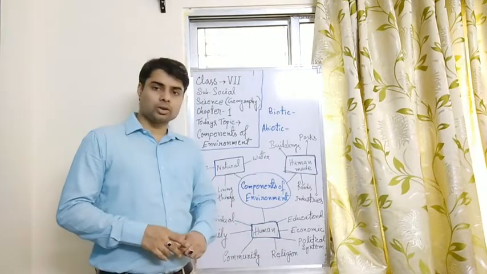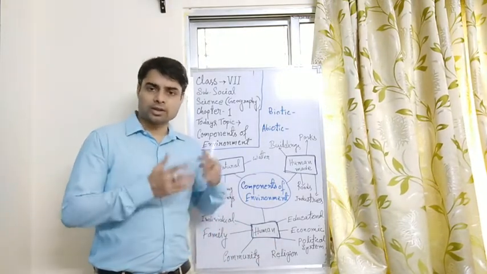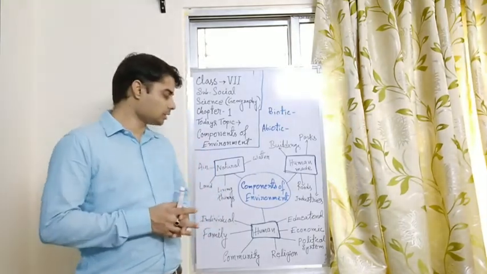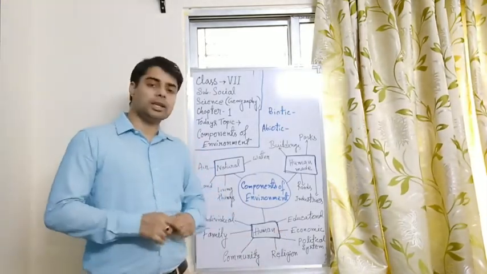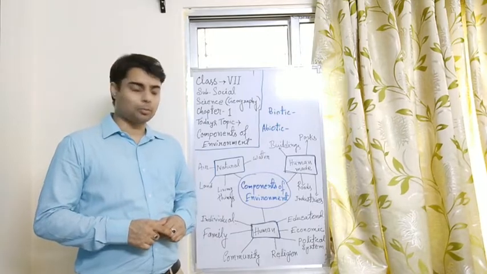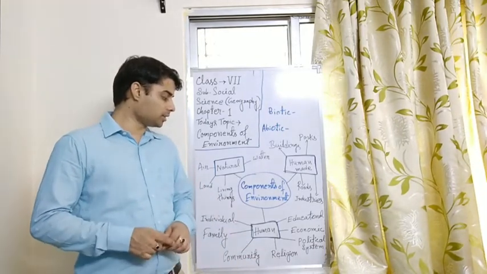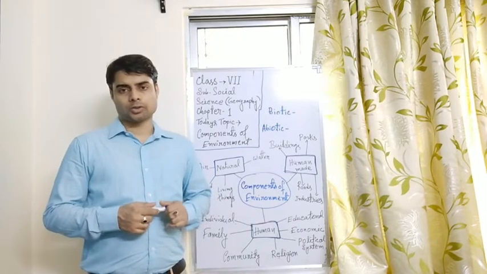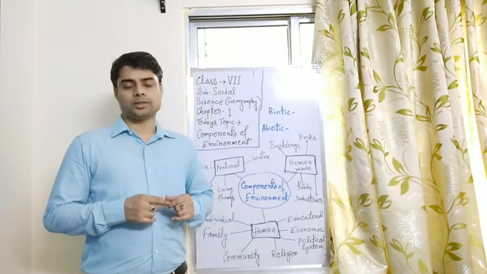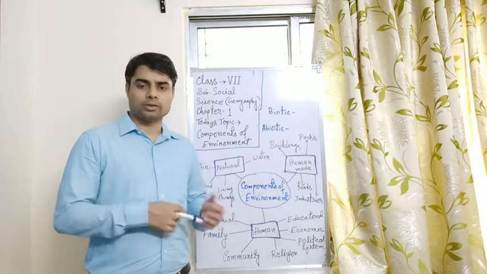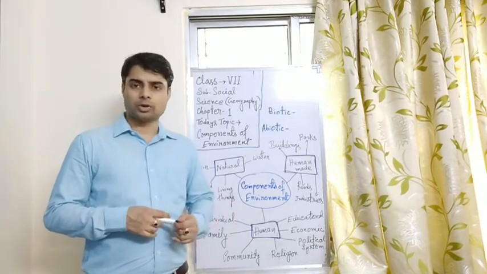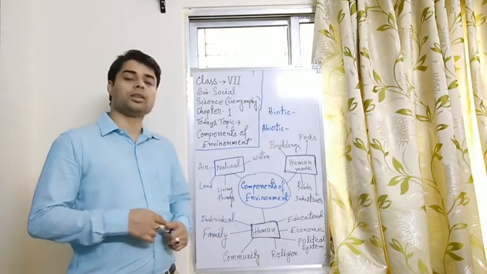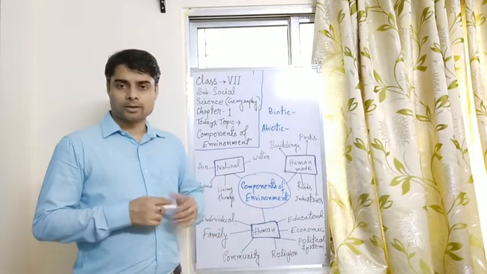Next one, economic: all the economic aspects, the rich, the poor, the middle class, everything consists here. Last one, the political system: all the different political groups and the different political systems in which people are living, like autocracy, democracy, monarchy. So everything consists under the human environment.